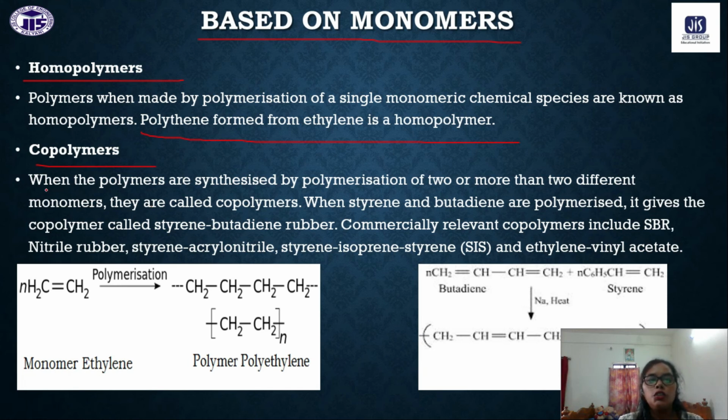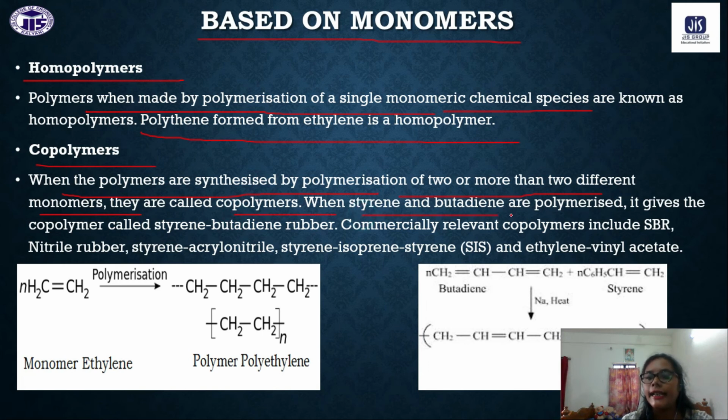Polymers made by the polymerization of a single monomeric chemical species are known as homopolymers. And copolymers are synthesized by polymerization of two or more different monomers, as I told you.